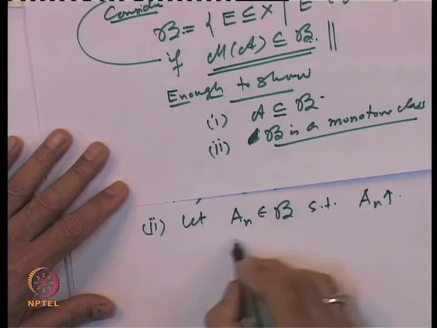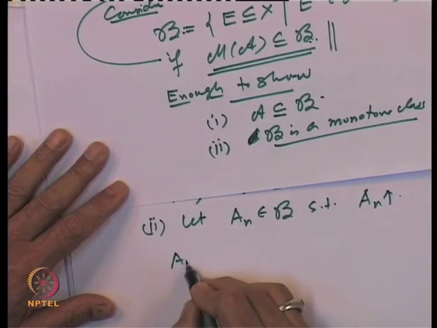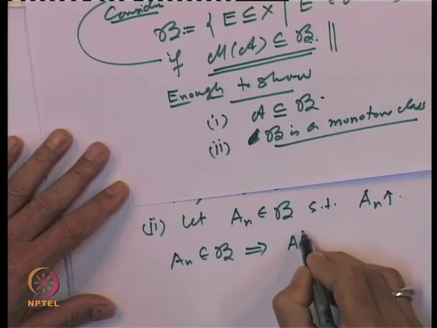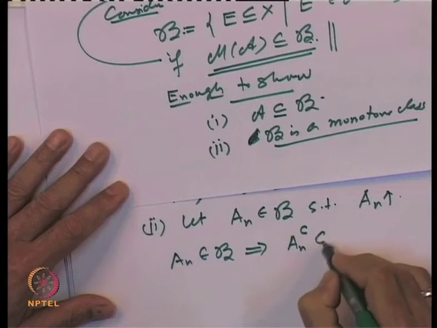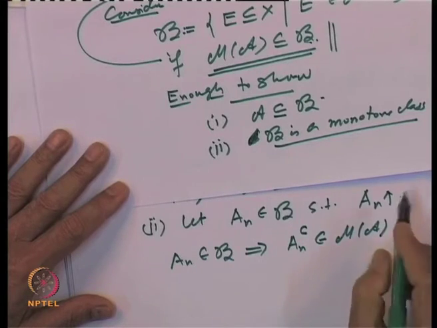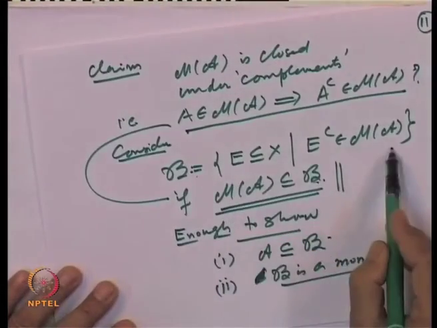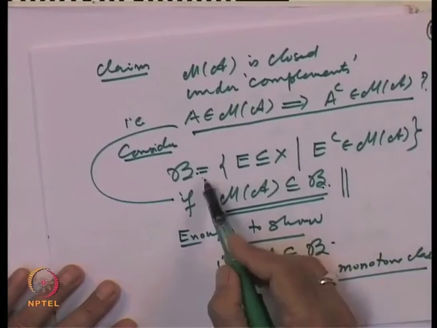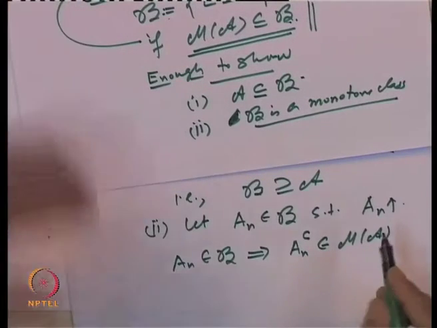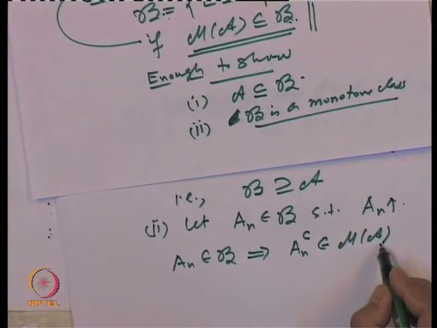But A n belonging to B means what? That means A n complements belong to M of A. That is the definition of the class B. So, saying that we have got a set A n in this, that means A n complements belong to M of A.